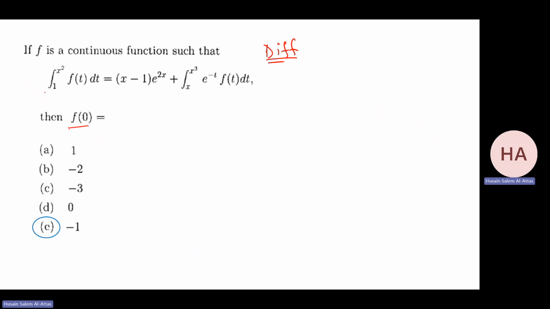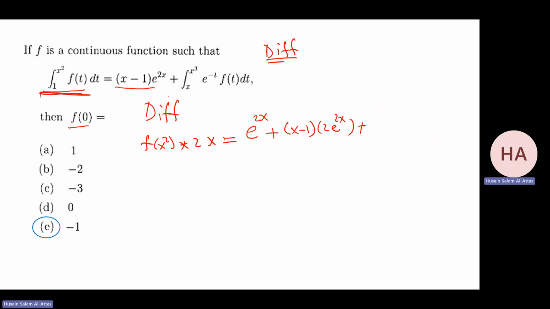Okay, so we have what? Here, if I do the fundamental theorem of calculus, differentiate, will give me what? This is f of x squared times 2x. Derivative of this, fundamental theorem of calculus, equal. Here I have product of two functions. So derivative of the first, e to x, plus the first derivative of the second, 2e to x.